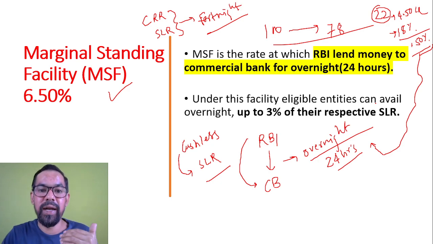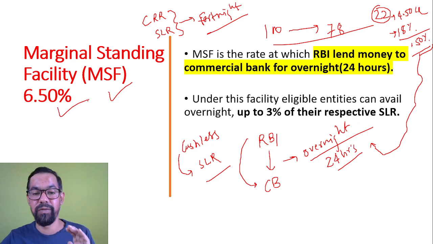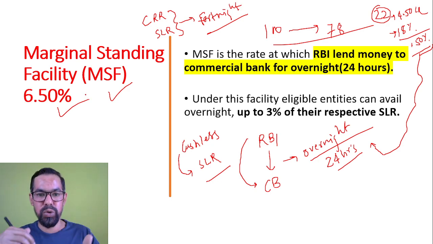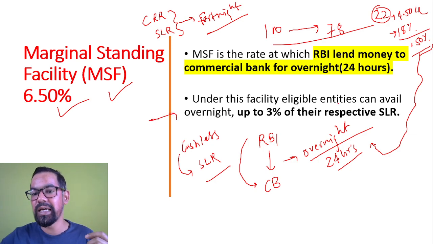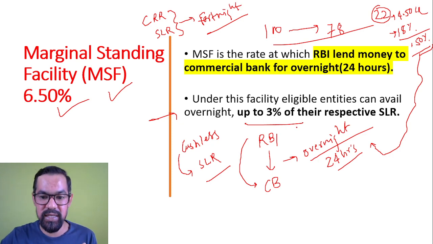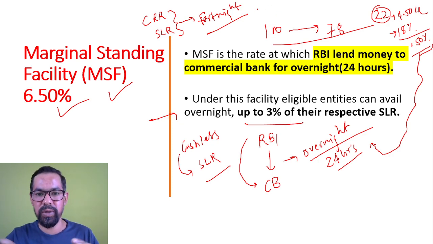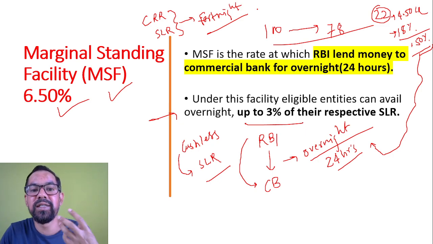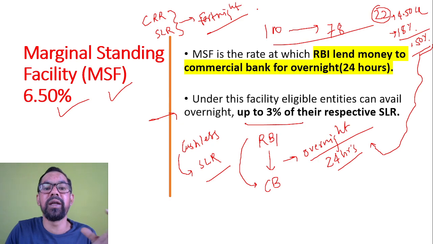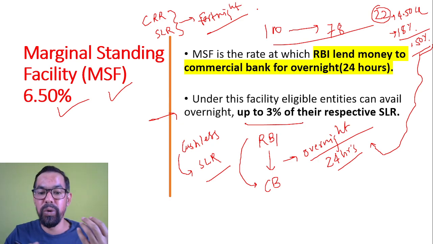So now to maintain that, RBI generally says, okay, for this 0.50%, I'll charge some rate of interest, which is your MSF rate, your current MSF rate. So first you have to maintain this one. But here the condition is, under this facility, eligible entities can avail overnight up to 3% of their respective SLR. Okay, so whatever their respective SLR, like if the bank NDTL is 500 crore, their SLR will be different. If 5,000 crore, their SLR will be different, right? So hope you're getting this.